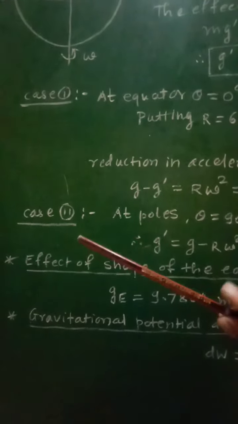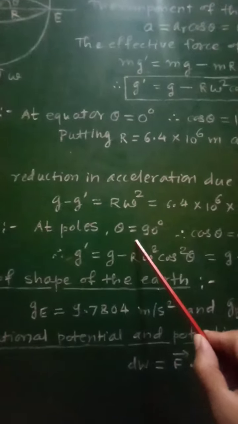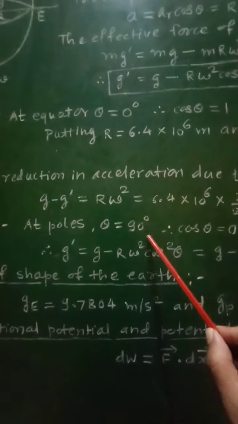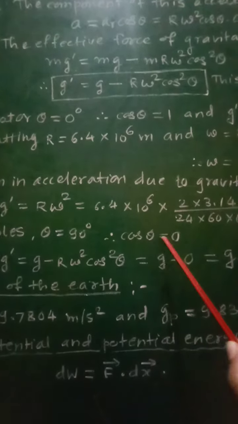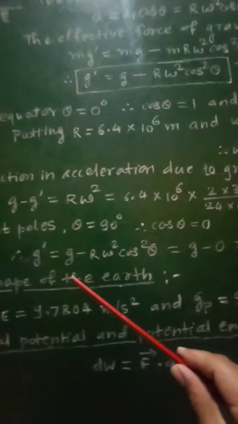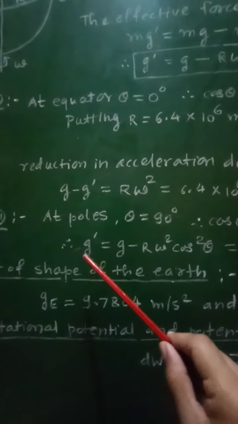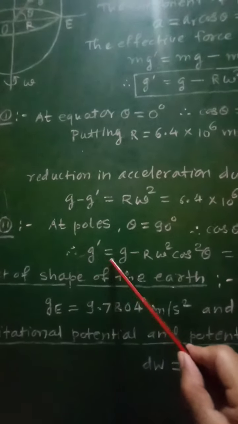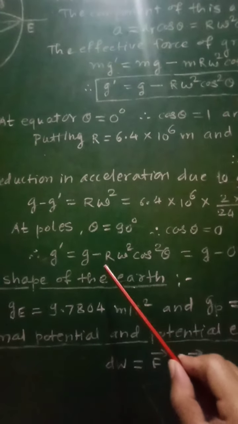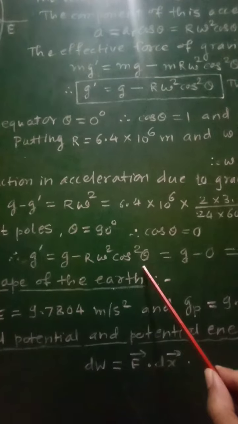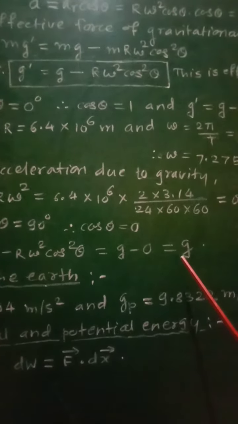In the second case, we will consider the poles. So at the poles, we know that theta is equal to 90 degree, that is latitude is 90 degree, and therefore cos theta, that is cos 90, will be equal to 0. And therefore g dash, that is acceleration due to gravity at the poles, will be equal to g minus r omega square cos square theta, which will be equal to g minus 0, that is equal to g.